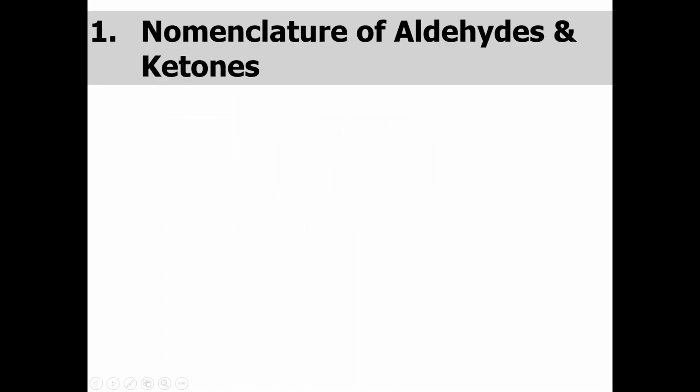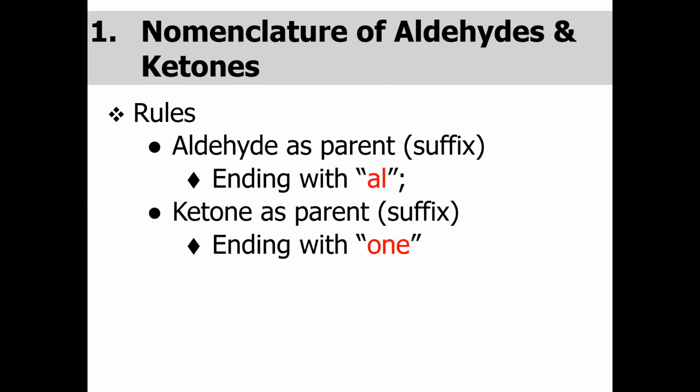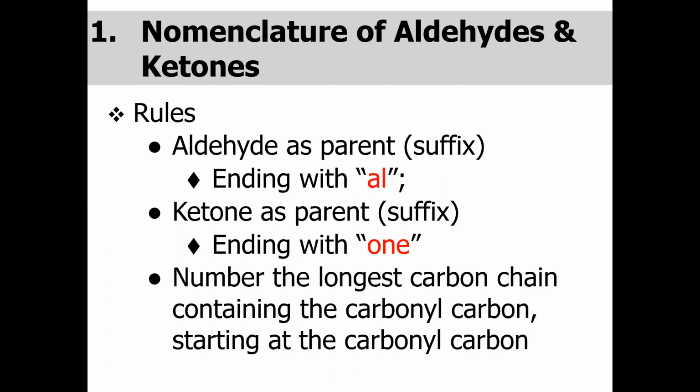Now let us start the nomenclature of aldehydes and ketones. The nomenclature has the same or similar rules we have discussed in the case of alkane, alcohol, ether, vice versa. You have to select the longest chain, and we have to focus on the aldehyde as a parent. If any molecule contains an aldehydic group, its suffix ends with -al, and the ketone suffix will end with -one. We have to number the longest carbon chain containing the carbonyl carbon, starting at the carbonyl carbon, which should be the priority.